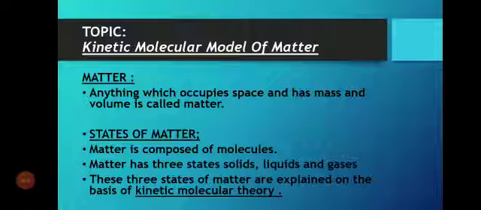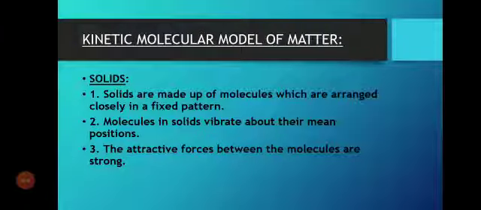Now we are going to discuss first the solid. Solids are made up of molecules which are arranged closely in a fixed pattern. Molecules in solids vibrate about their mean positions, which means the space between the molecules is very small. There is not much space between the molecules, so they vibrate only about their mean positions. The attractive force between the molecules is strong. The force between the molecules is strong in a solid, that's why they are not able to change their shape. They have a fixed shape.